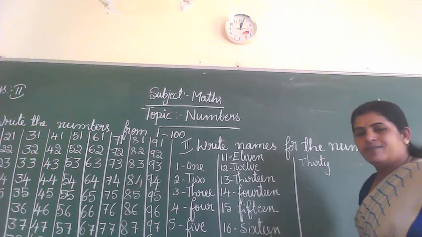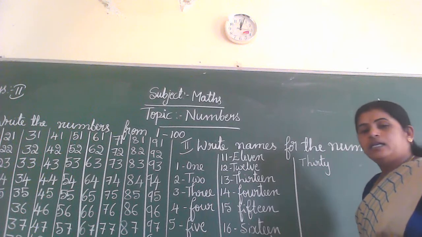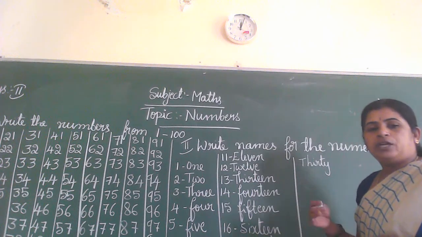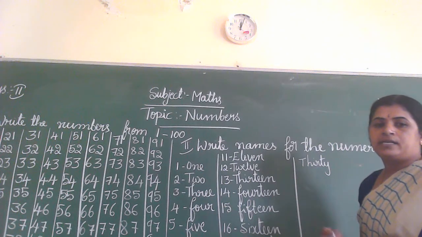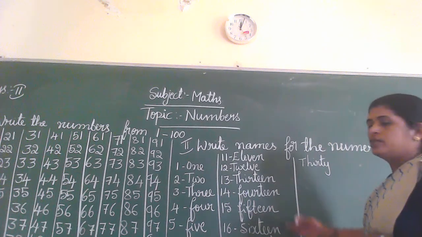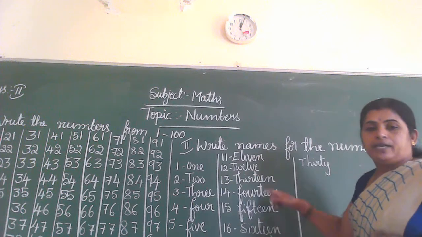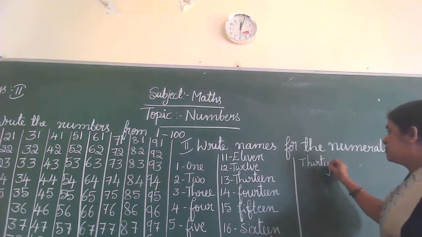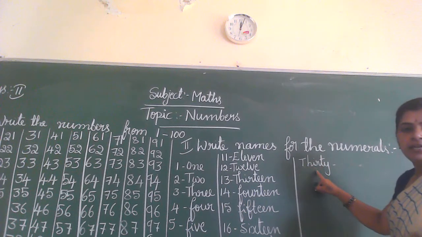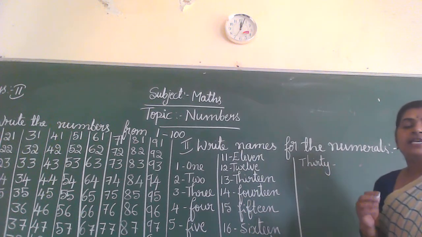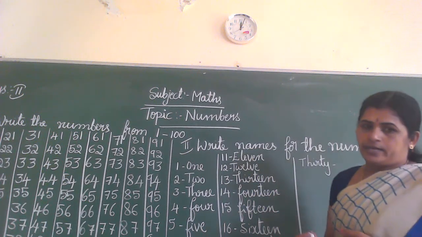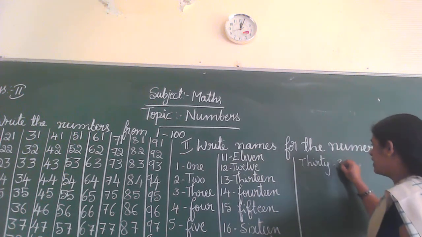How to write the numbers after that? 21: T-W-E-N-T-Y, 20, O-N-E, 1. 22: T-W-E-N-T-Y, 20, T-W-O, 2. This depends upon these 20 numbers. After 30, you also have to learn the spelling of 30, and then you can write 31, 32, 33 up to 39 very easily. Okay, these are the names for 30.